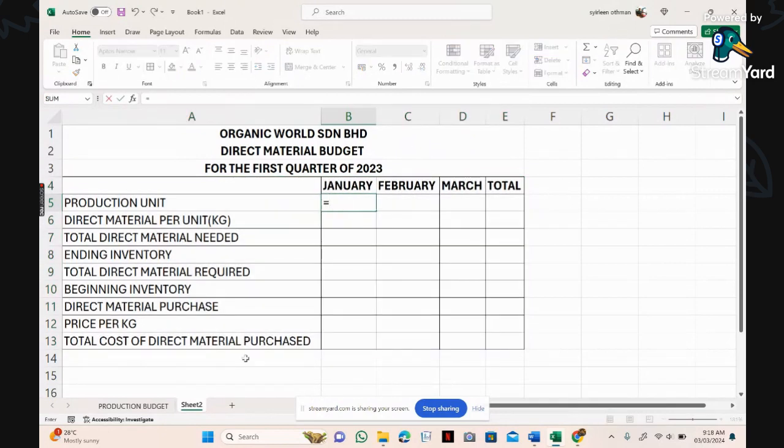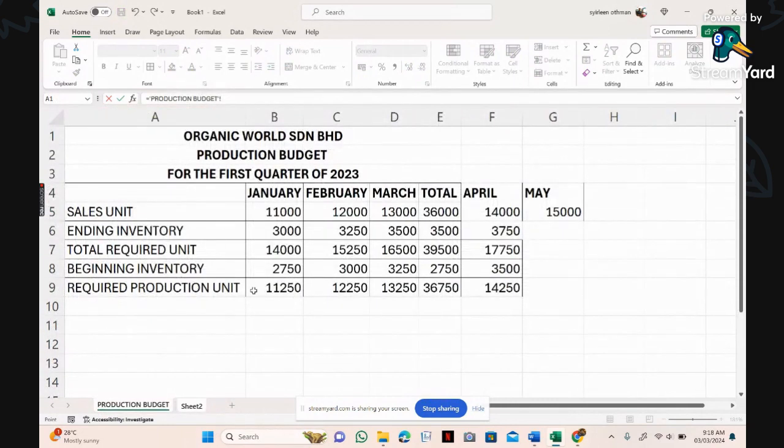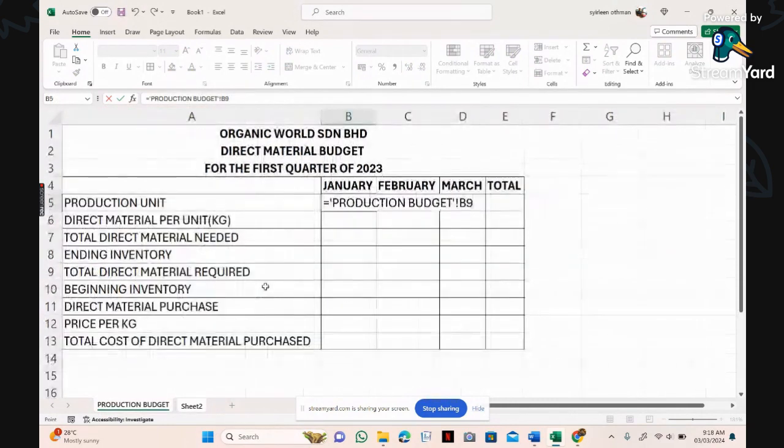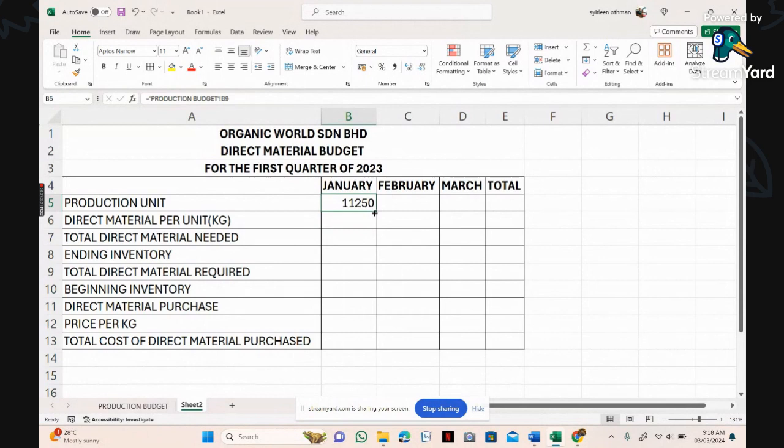Okay, production unit ambil dari sebelah. Dekat sini, okay, this is production unit. Enter. Okay, then just drag sahaja. Alright, okay, so your direct material yang kita perlukan ialah 0.3. Okay, you will tengok bila you click 0.3, kalau kata dia jadi 1, what you need to do is, you akan increase the decimal. Okay, yang ni. So dia akan jadi betul balik. Okay, make sure tak salah sebab kadang certain PC or certain laptop dia akan jadi 1 terus, sebab dia terus round up kan you punya decimal.